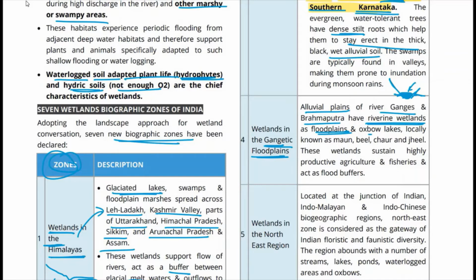so in the form of floodplains, there are oxbow lakes, and इसको locally बुलाया जाता है. You can remember these terms are associated with these lake wetlands. So Mon, Beer, Chaur, and Jheel. Right. So these wetlands sustain highly productive agriculture and fisheries and act as flood buffers.